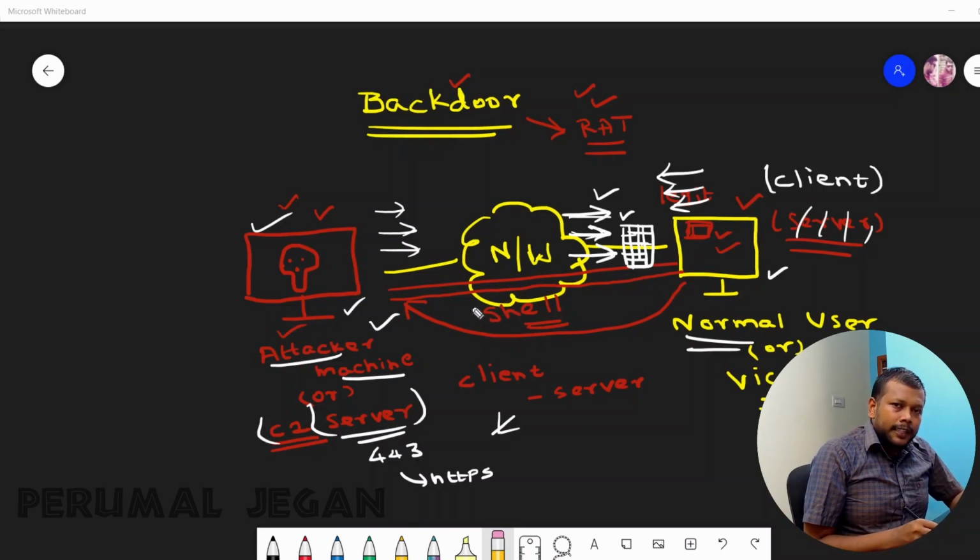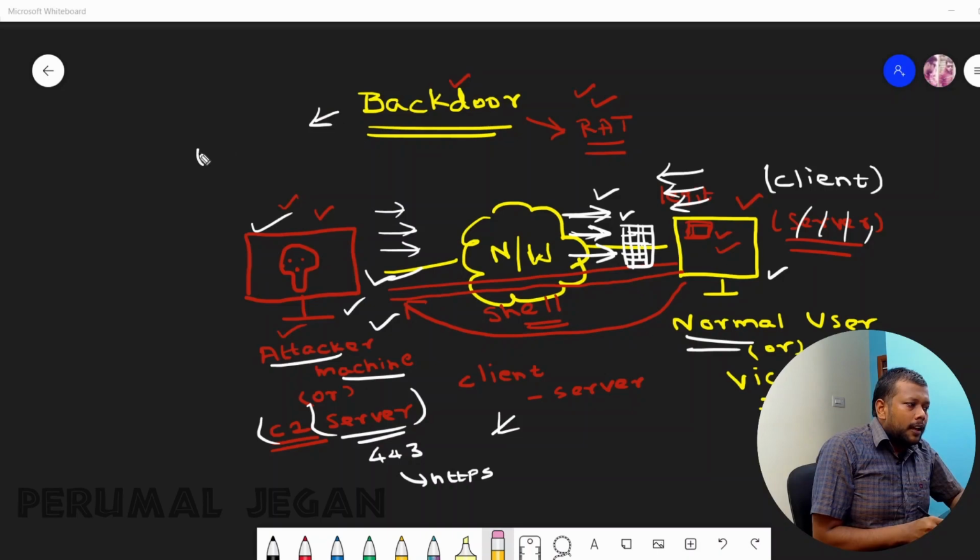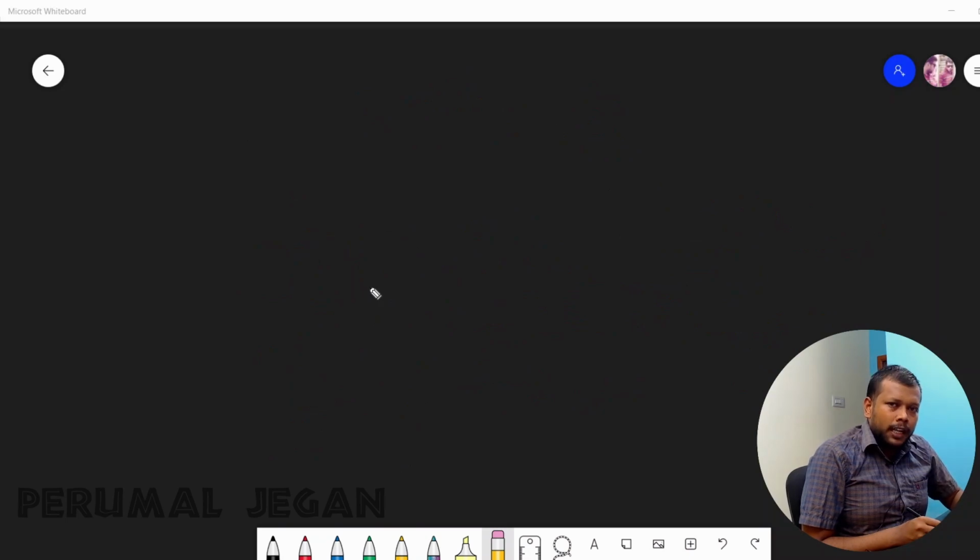This little modification would definitely gain the shell for the attacker, and this concept is called a reverse backdoor, also a connect-back backdoor. That is all about the theoretical explanation.